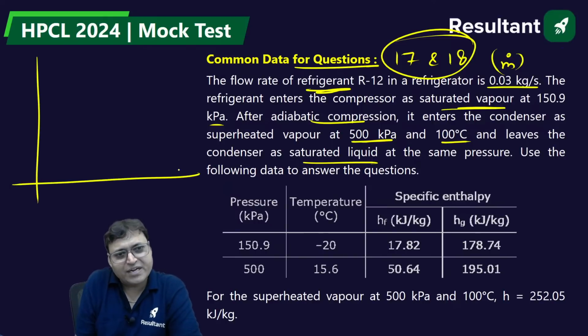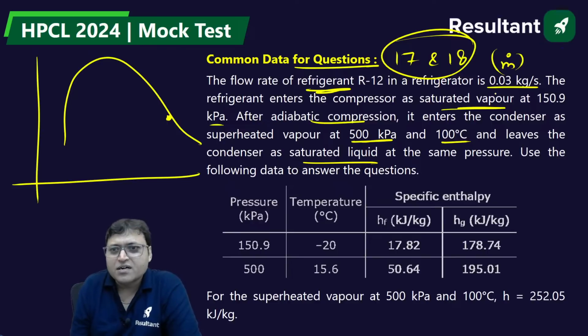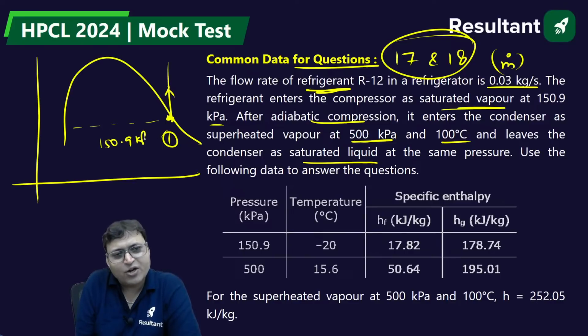If we draw the TS curve, the refrigerant enters the compressor as saturated vapor. This is saturated vapor, that is point 1. This is compression at 150.9 kilopascal.